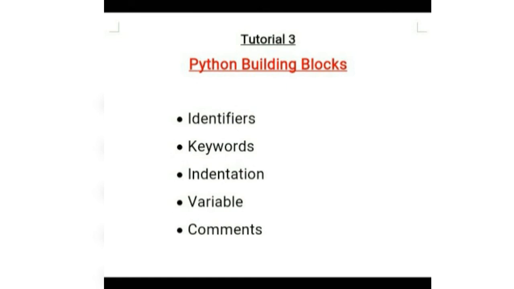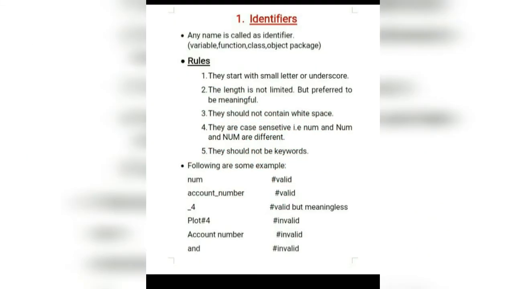My dear friends, one of the most important things to know about any programming language is its basic building blocks, like identifiers, keywords, variables, data types and commenting sections. These basic concepts are used and applied in almost every program. Now in this tutorial I'm going to tell you the building blocks in detail. So let's begin. The first building block is the identifier.